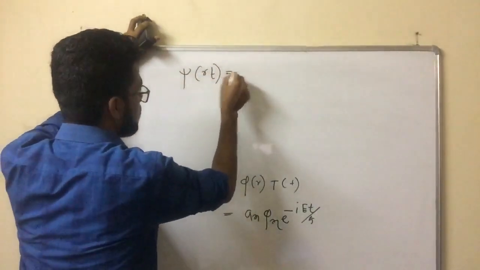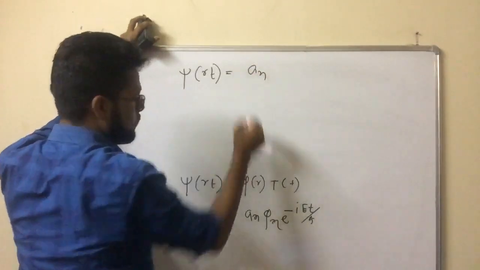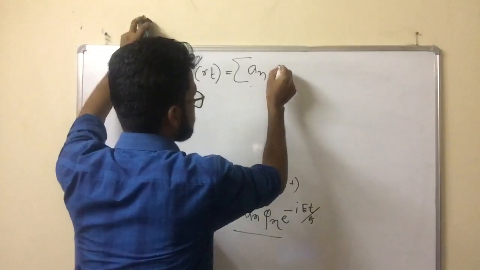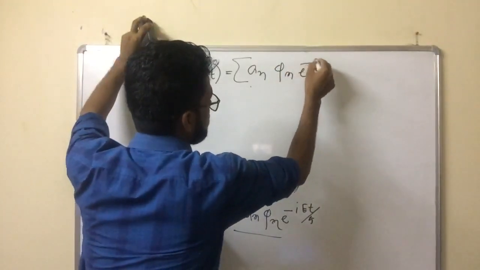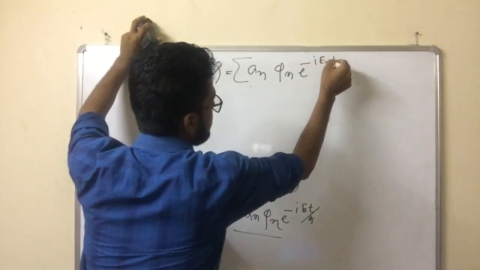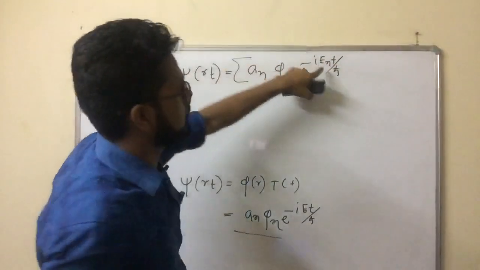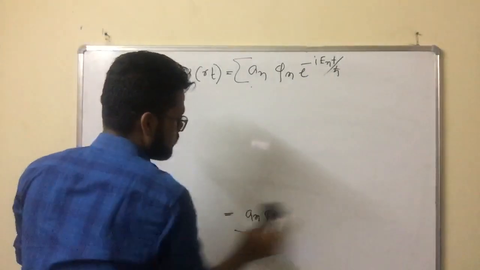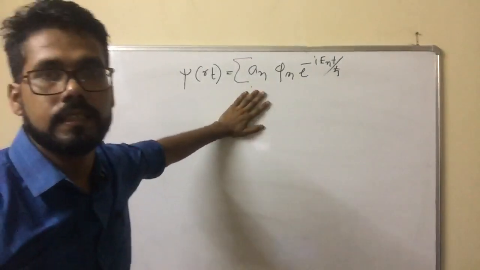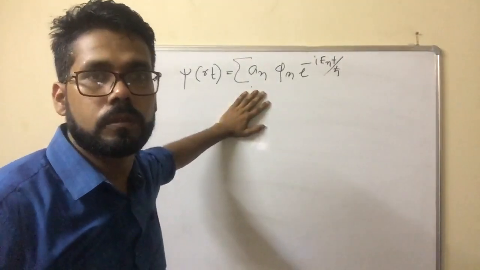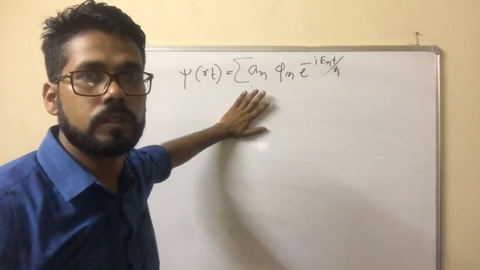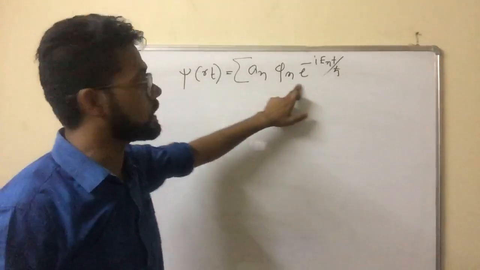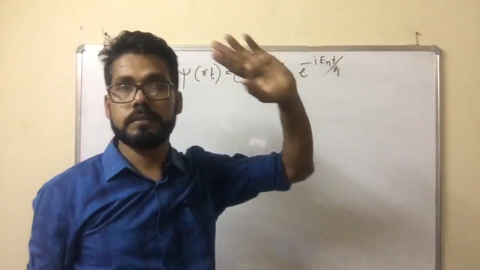Ψ(r,t) equals summation of An ψn e to the power minus iEn t by ħ. In books you will find this, where I replace E by En. En is the energy of the nth state. This is the complete solution of the Schrodinger equation, and it will give complete information about the system. This part will give static information. This part will give dynamic information.